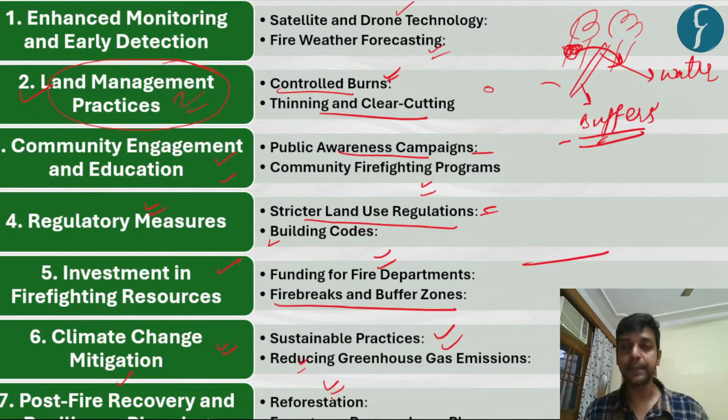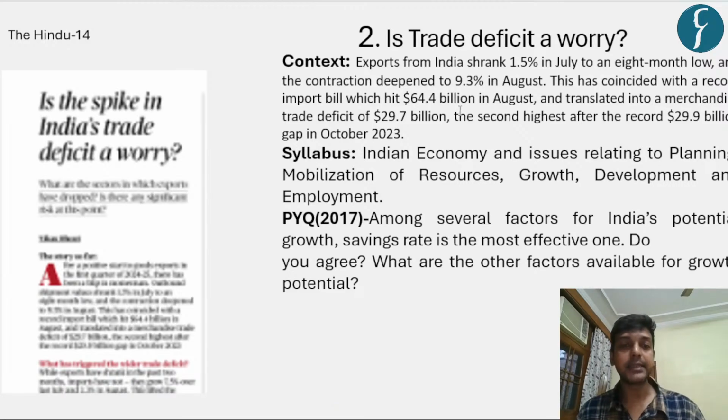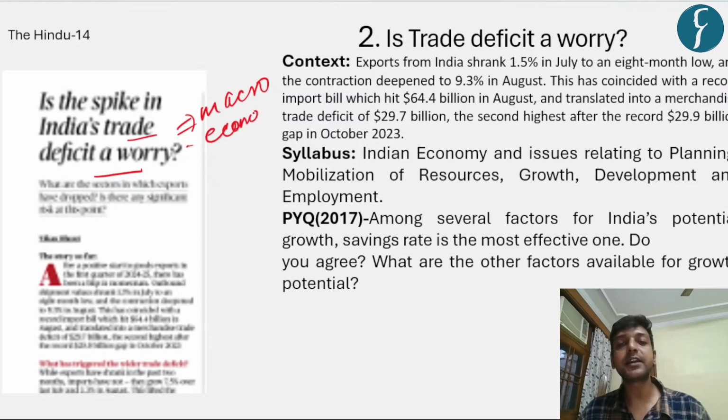Now we're going to see the second topic: is the spike in India's trade deficit a worry? We have taken this article from The Hindu newspaper because India's trade deficit is one of the macroeconomic indicators, and UPSC is generally fond of macroeconomic indicators. They have asked this question in the preliminary section, and they can ask this question in the main section as well.